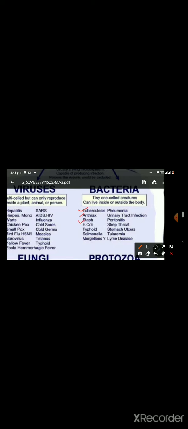Next one is Staphylococcus. Staphylococcus is a common pathogen which is present over the skin and it causes skin infection. It is the most common cause of abscesses, furuncle, cellulitis, and it also causes certain toxin-mediated disease such as gastroenteritis, staphylococcal scalded skin syndrome, and toxic shock syndrome.